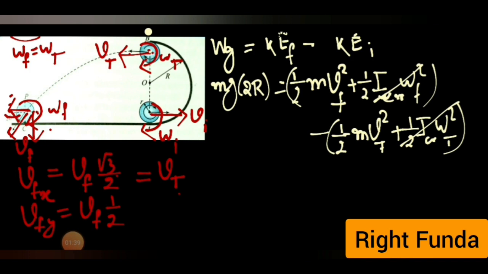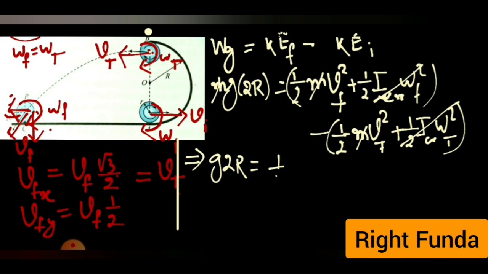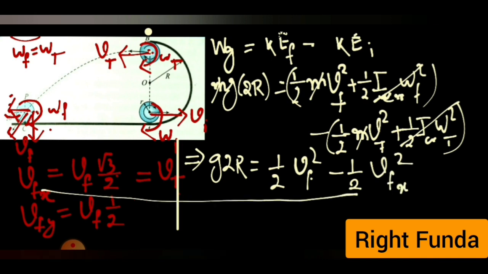So now I can cancel this, m can be cancelled. And what I can write from this equation is that g into 2r is equal to half into Vf square minus Vt square, half Vt. I can add a Vfx, the x component of Vf, squared. But Vfx is nothing but root 3 by 2 Vf. So I can write here in place of this, half into 3 by 4 Vf square.